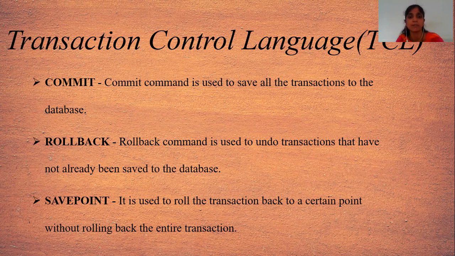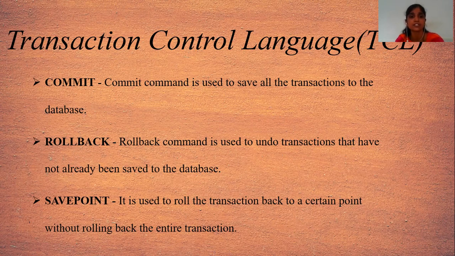Next one is rollback. Rollback command is used to undo transactions that have not already been saved to the database. That means undo. It is related to the undo feature. For example, I can execute 4 commands, and after that I execute the commit command.